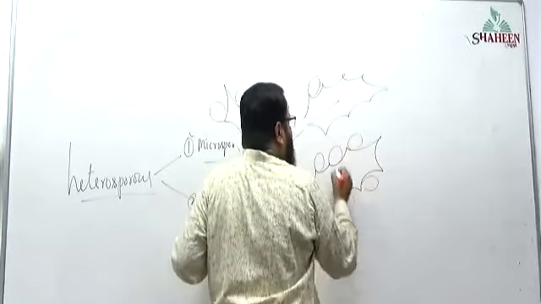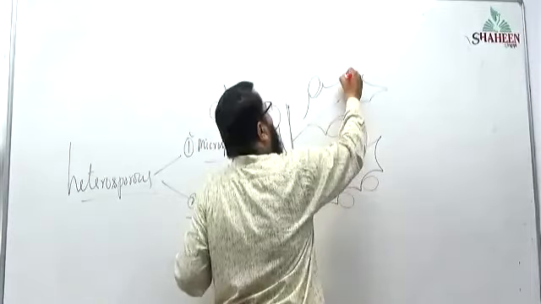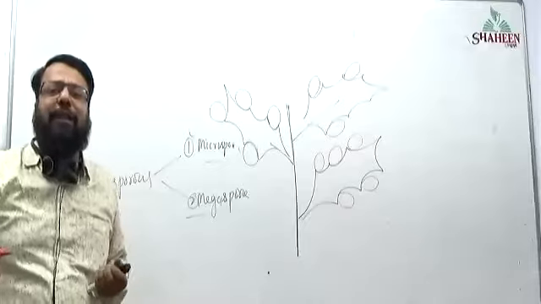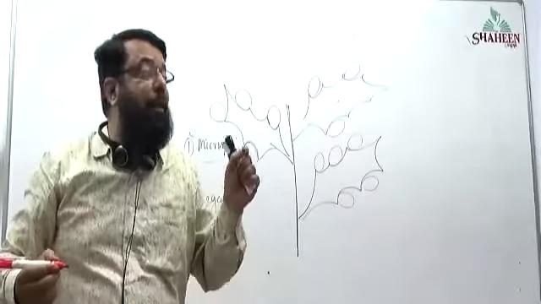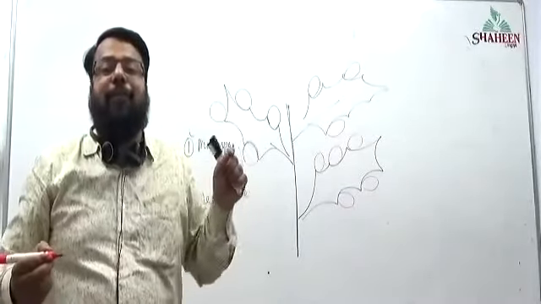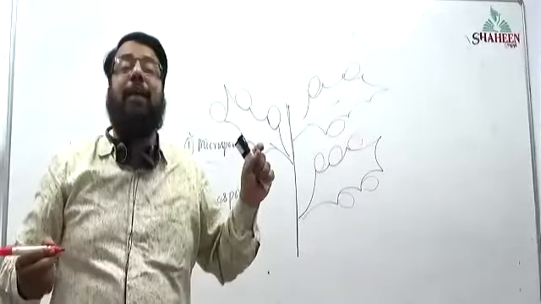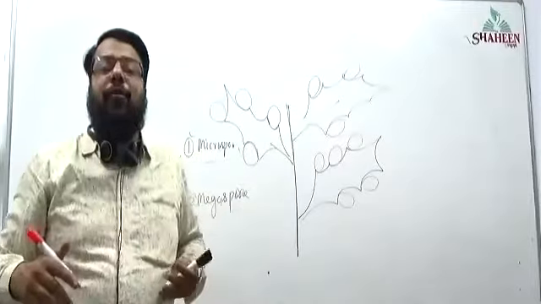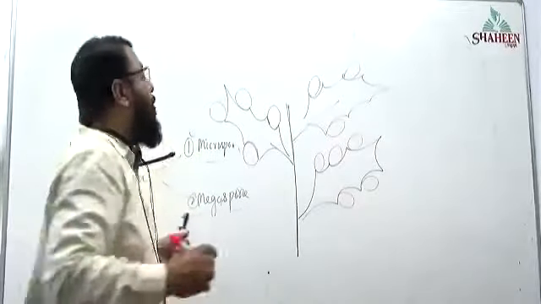What are ovules? Ovules are nothing but female sporangia. Ovule is nothing but sporangium or sporangia. Which, male or female?